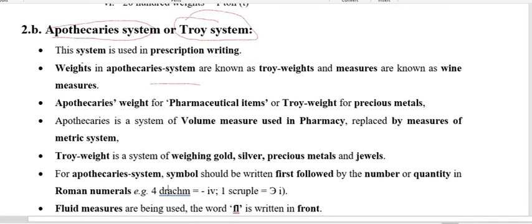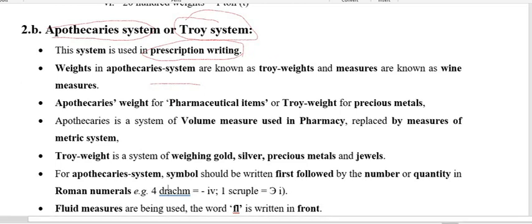Interestingly, the apothecary system is used for prescription writing, but a dubious system of weight and measure should not be utilized for prescription writing, whereas the metric system is used.